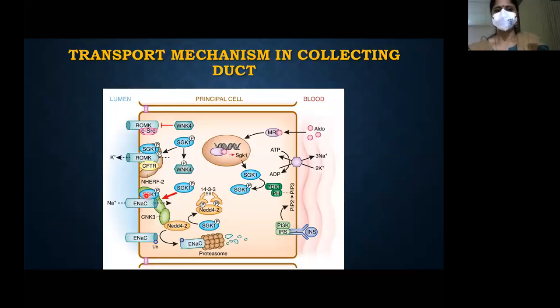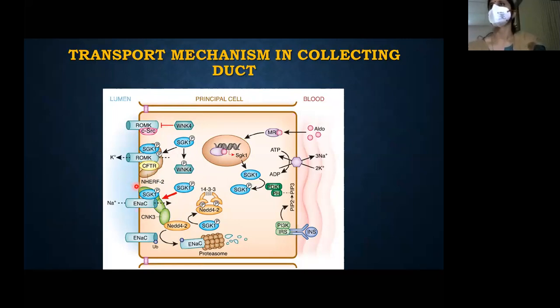Just show the important channels. You can see the ENaC channel over here. This increases sodium absorption. So the increase in sodium absorption, the electronegativity causes the potassium to be secreted to the lumen. ENaC is stimulated by aldosterone. So increased sodium absorption, hence, there is increased potassium secretion.